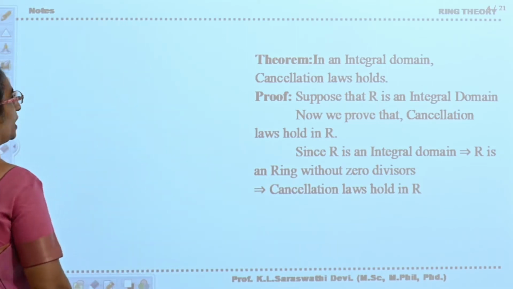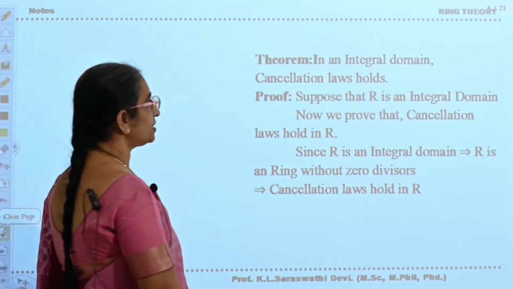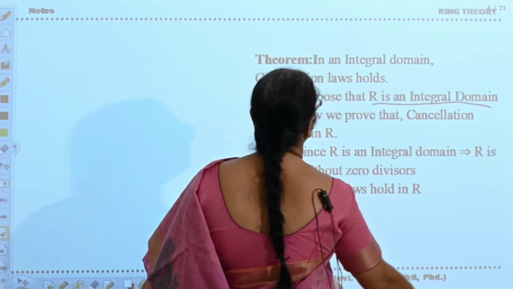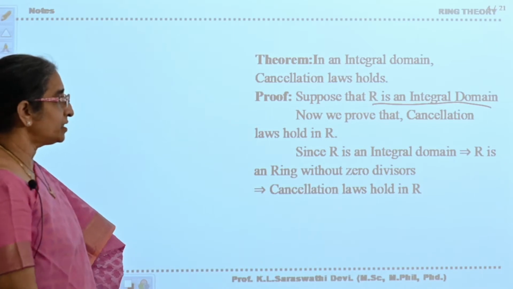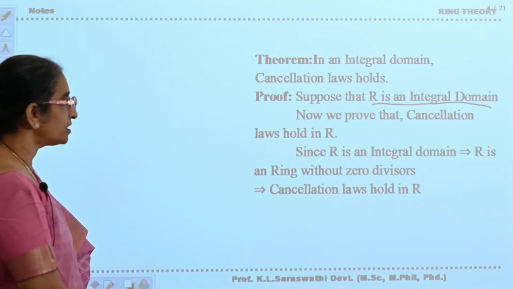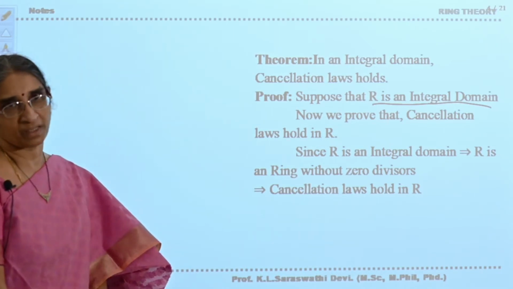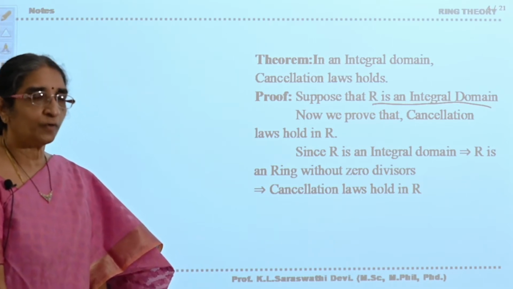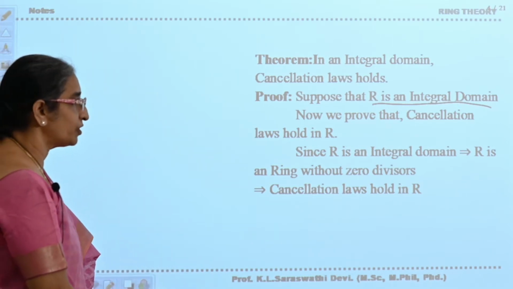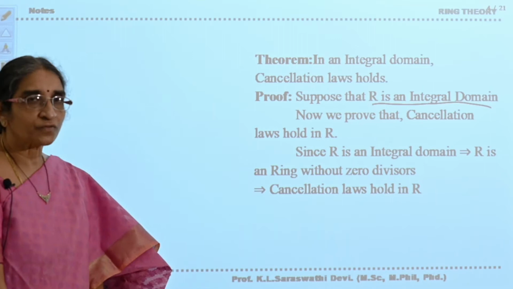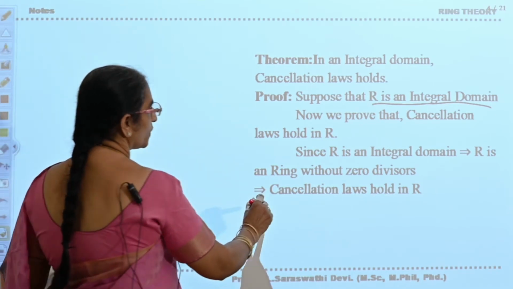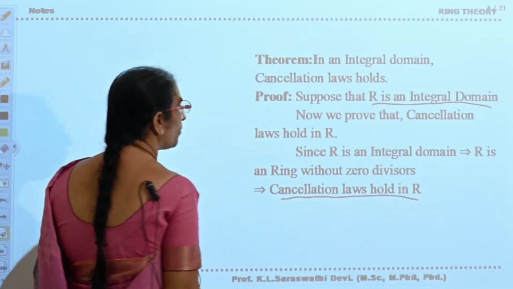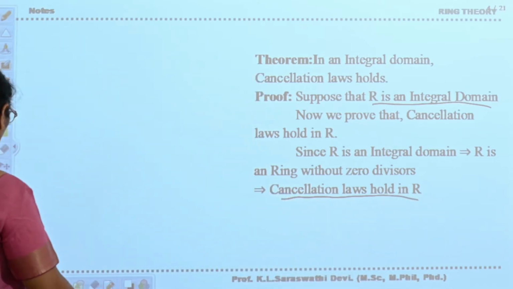How is it, see here. Suppose that R is an integral domain, then we have to prove cancellation laws hold in R. R is an integral domain means R is a ring without zero divisors. In the first video we have seen any ring without zero divisors will satisfy cancellation laws. So from that you got it. So in an integral domain cancellation laws will hold.